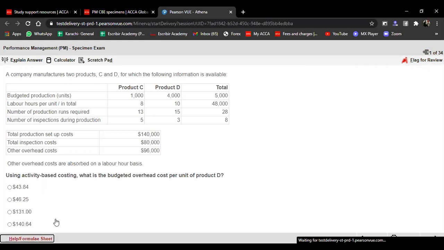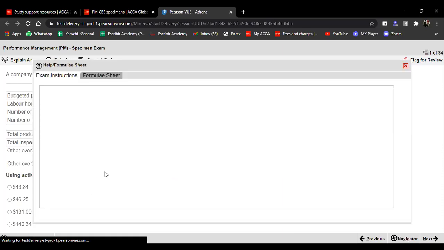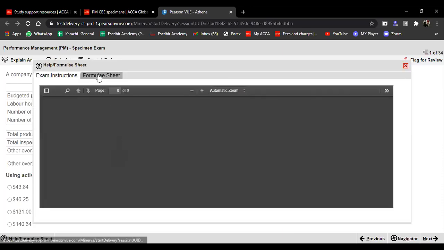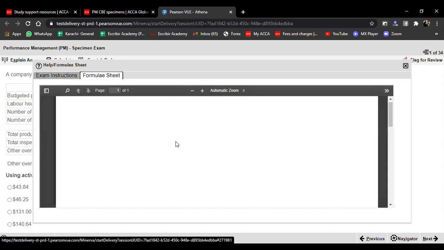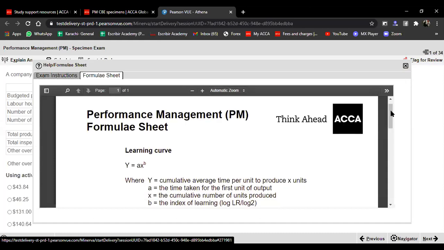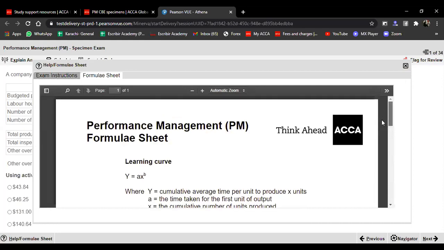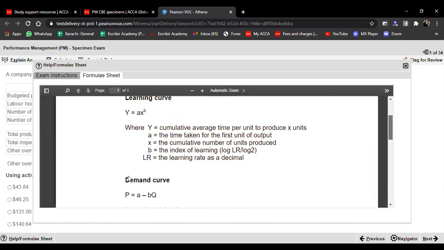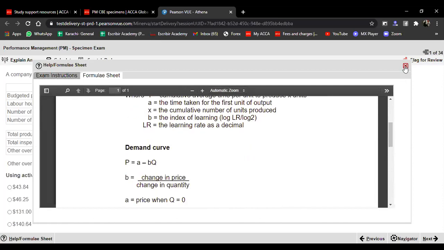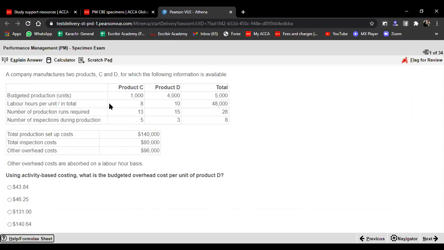This is the help or the formula sheet. What is this help or formula sheet? In every examination, the examiner gives you a certain formula sheet. You could see with this F5 or PM examination, this is the standard formula sheet that is available. So in case you need to use the formula for the learning curve or for the demand curve, etc., these formulas are already available in the examination. You don't have to remember or recall them. You could just open up the examination window and find these formulas.